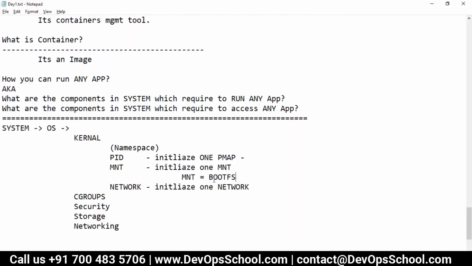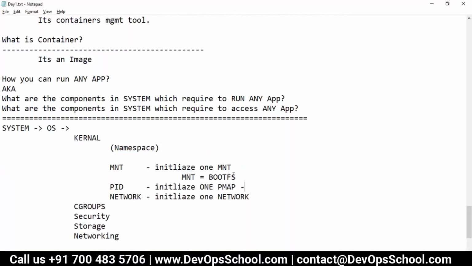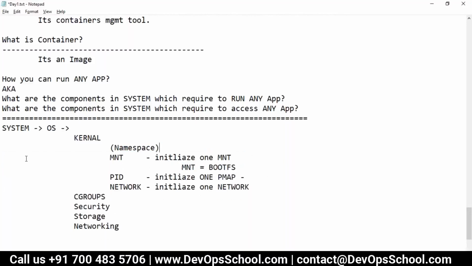So mnt is divided into the boot file system, plus the root file system, plus the user file system, plus the application file system. Now let's understand it completely.